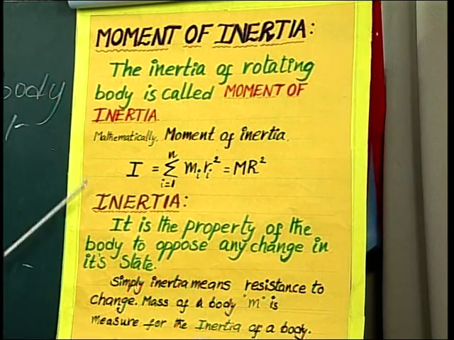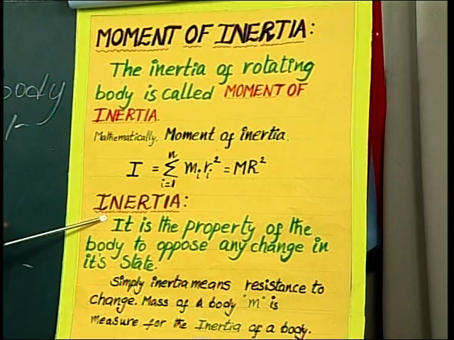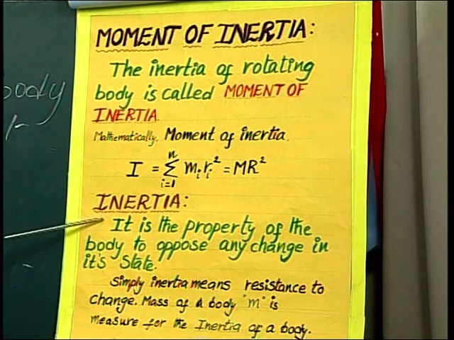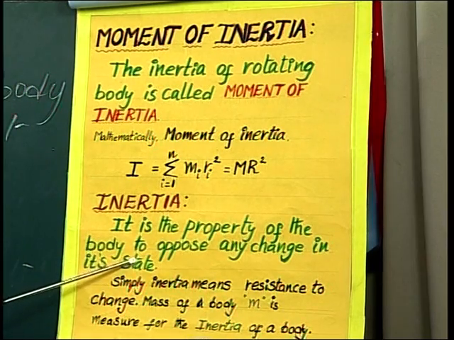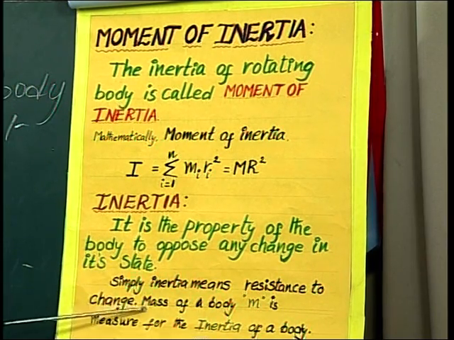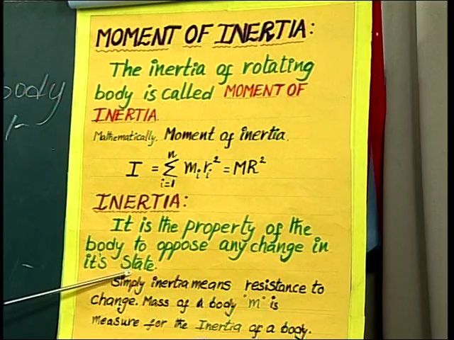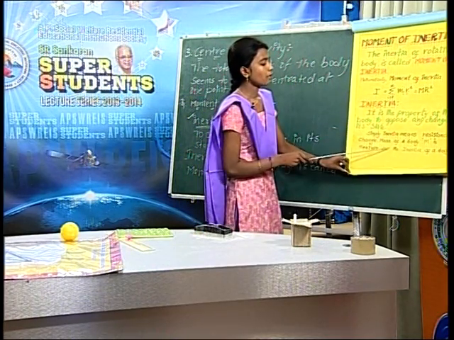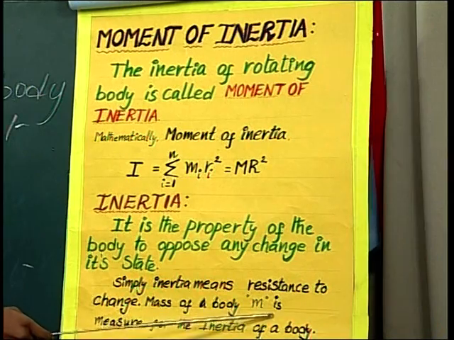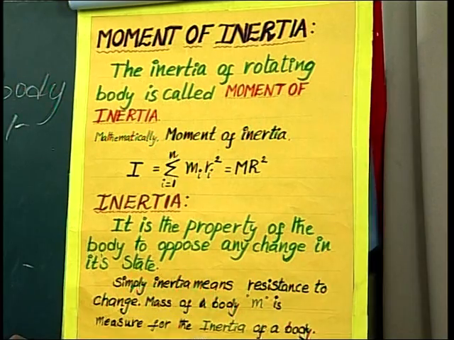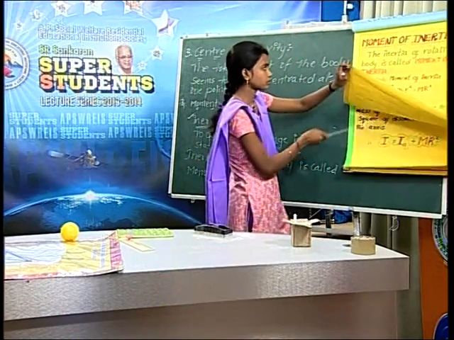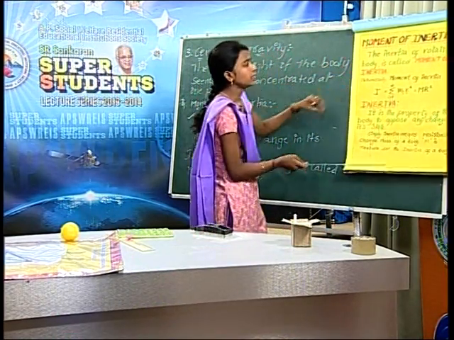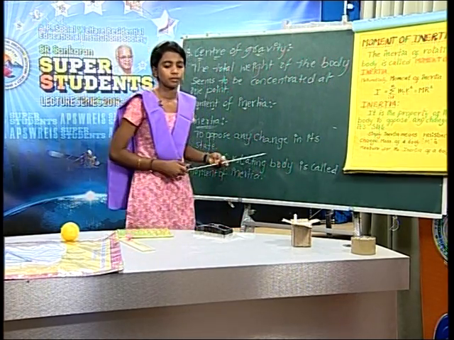We already know about inertia. It is a very important thing. Inertia is the property of a body to oppose any change in its state. Simply, inertia means resistance to change. Mass of the body M is measured by the inertia. These are the relatives of our topic.